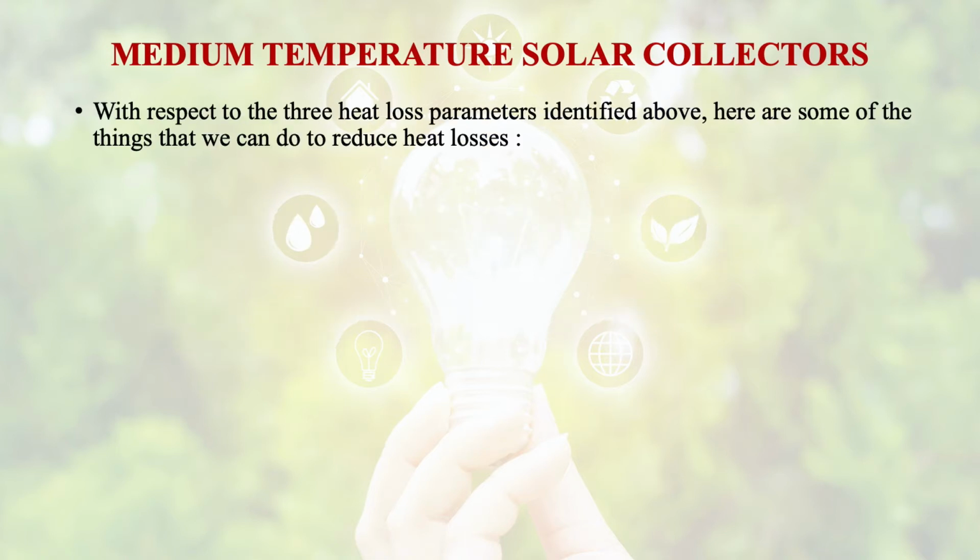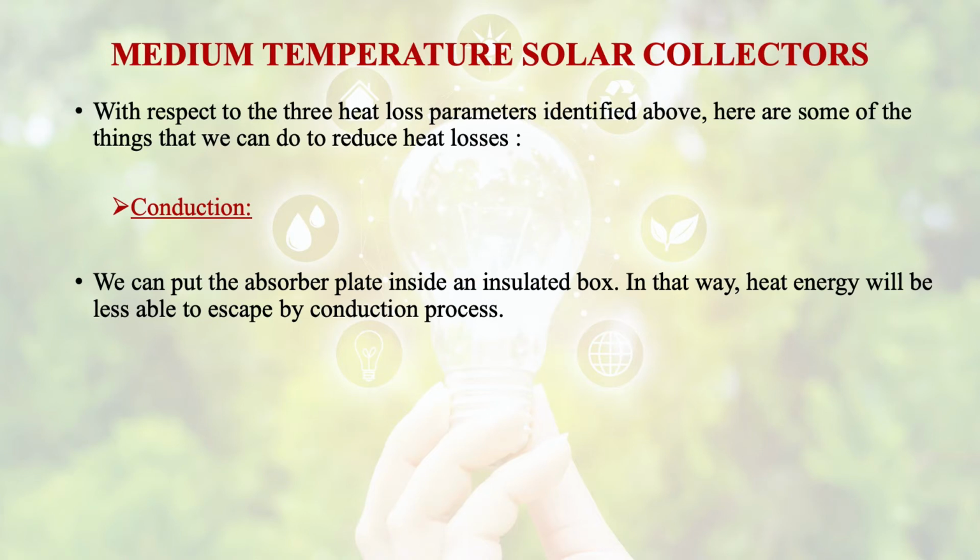With respect to the three heat loss parameters, some of the things that we can do to reduce heat losses begin with avoiding heat losses through conduction. We can put the absorber plate inside an insulated box, in a way that heat energy will be less able to escape by the conduction process.